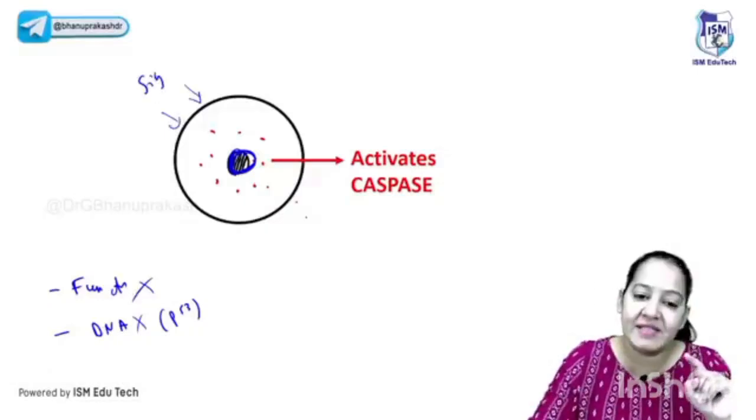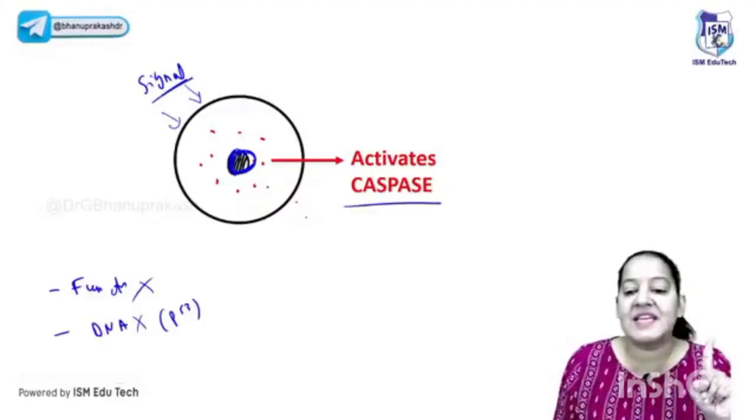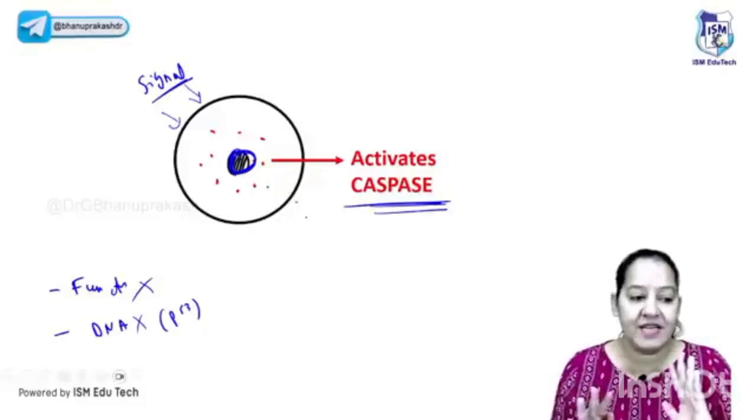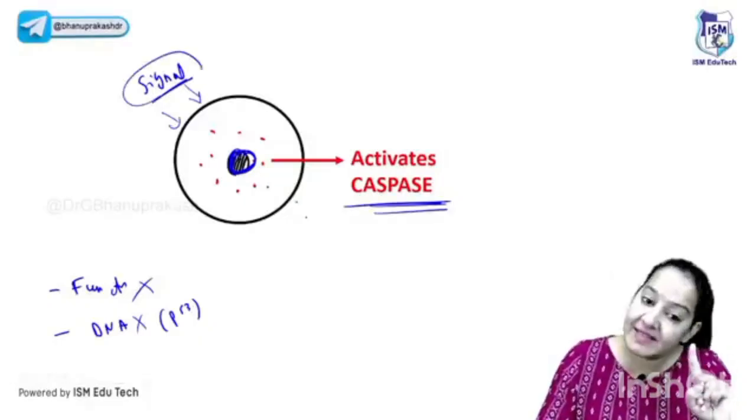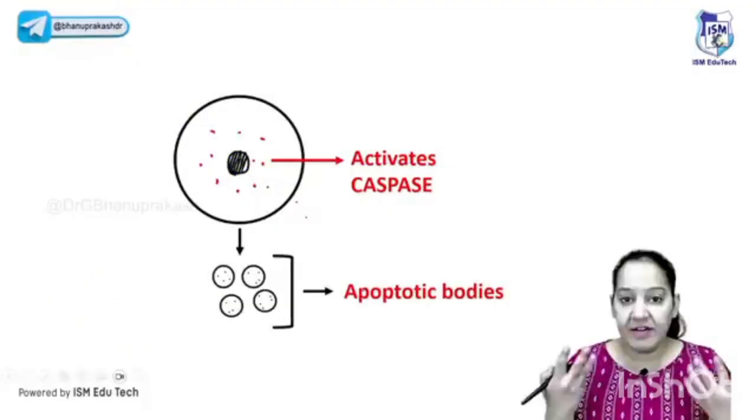Whenever the cell gets the signal that it has to commit suicide, inside the cell there are enzymes. The name of the enzyme is caspase. Please learn the name of the enzyme. Normally these enzymes are inactive. The caspases are present in all our cells, but they are inactive. Whenever the cell gets the signal that you have to commit suicide, the caspases present in the cytoplasm get activated. Once the caspases become activated, what do they do?